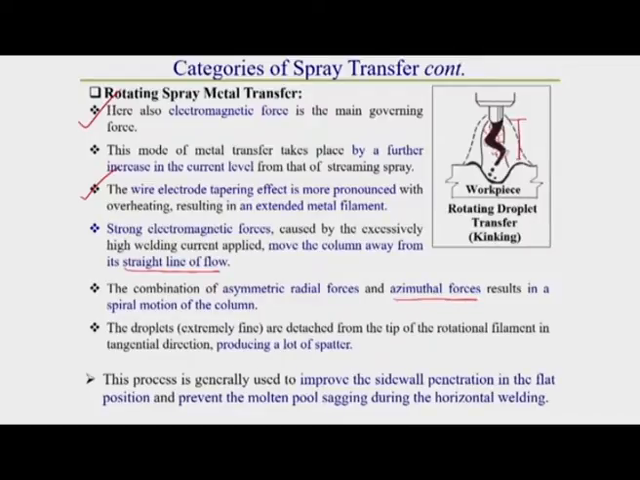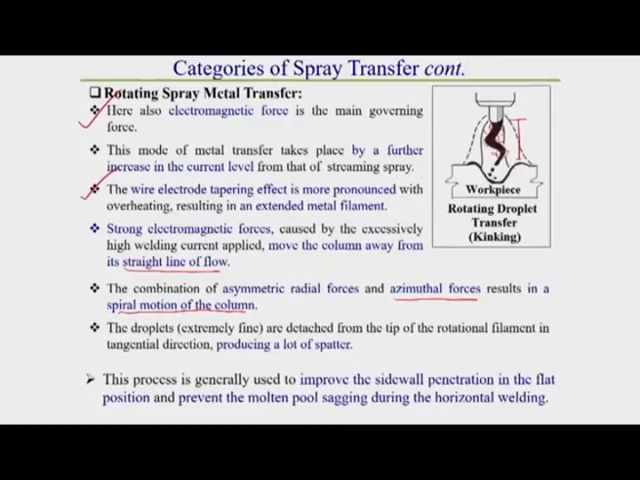So how does this spiral motion of the column occur? This spiral motion of the column occurs due to this asymmetric electromagnetic force distribution as well as the azimuthal force. Due to these, a spiral motion of the column occurs. So there is a motion of the column in these types of metal transfer. For that reason the droplets are detached from the tip of the rotational filament.